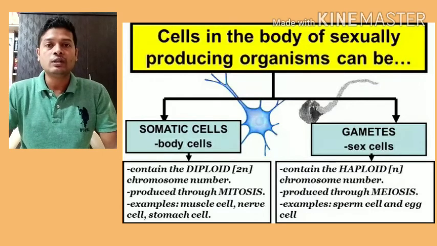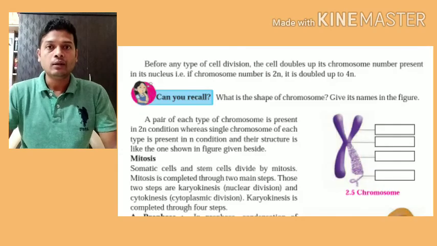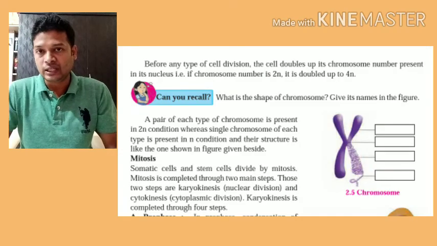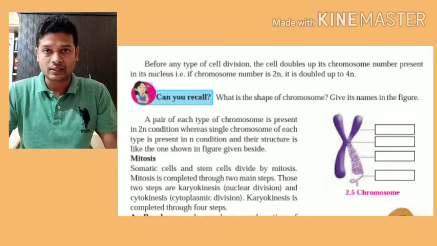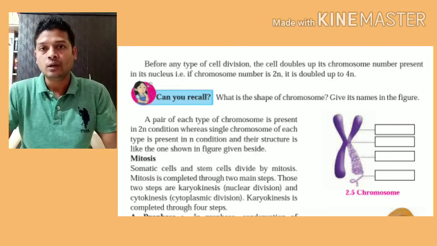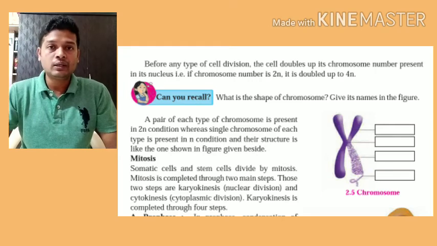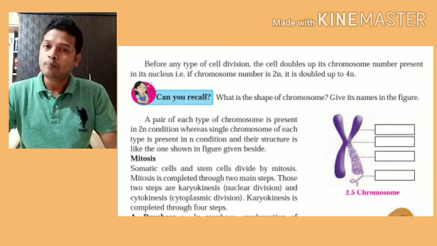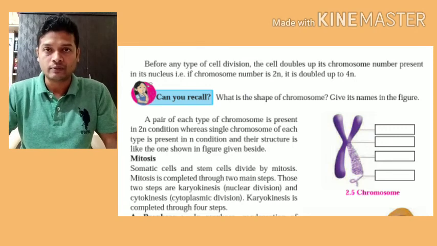So today we are going to discuss mitosis. Mitosis is a kind of cell division in which one cell gives rise to two daughter cells, and the number of chromosomes in them remains the same or constant. We already know that each and every cell of our body consists of 46 chromosomes. So when one cell containing 46 chromosomes divides, it forms two cells both containing 46 chromosomes. So this happens during mitosis.